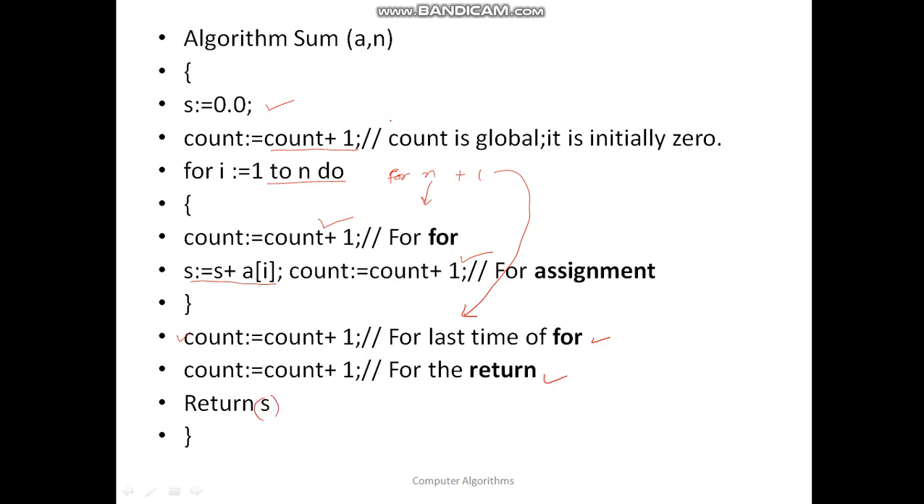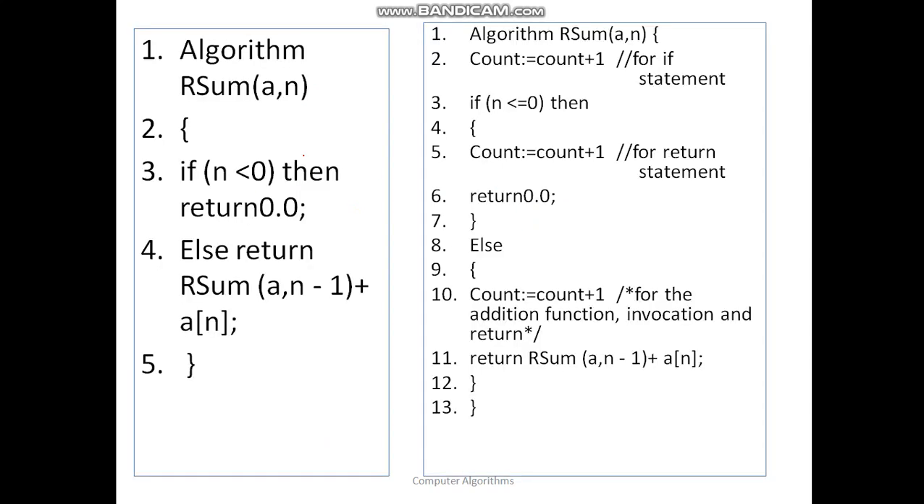See here, one thing you can observe is that all the count instructions are written after the instructions, but here before return s, this count is written, because return s will return the control to the other program, and this instruction, if written after it, will not be executed. So that's the reason I am writing this instruction first. Even for each instruction you can write the count before the execution of the instruction. That can be a good practice. Okay, so this is about embedding the count instructions in the program. Moving ahead, let us consider an example of RSum, that is recursive sum.